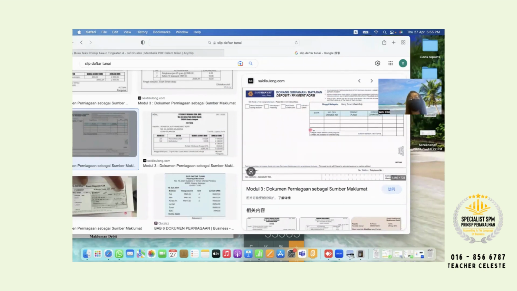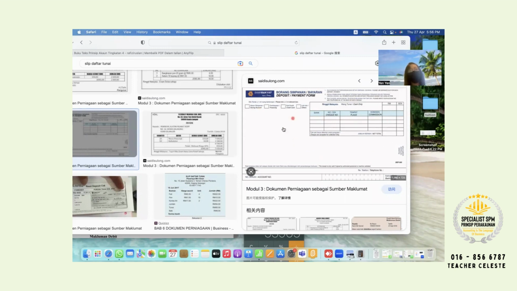Because previously, maybe your daddy, mommy, in their time, they didn't have the machine. So everything you must go to the bank counter, the teller. Maybe you get the ang pao, so you want to put it into the bank. Before you press the number, you have to write down your account number, your name, how much you want, masukkan tunai, like that.